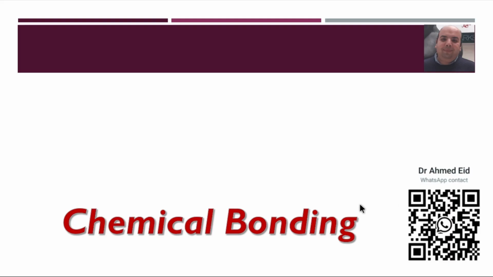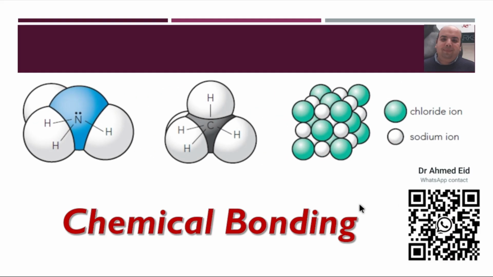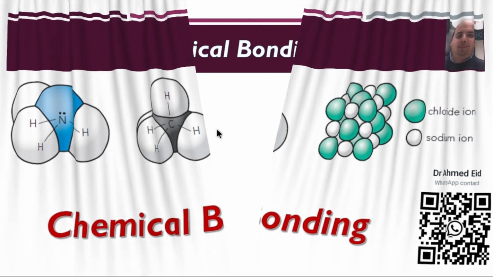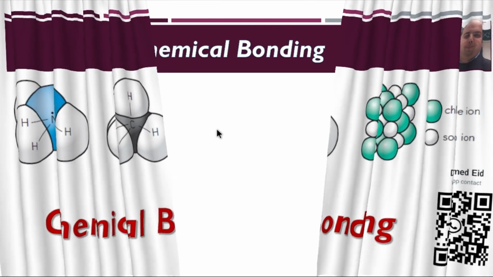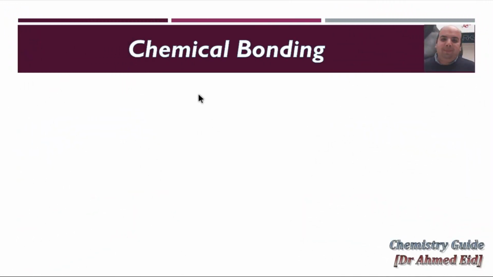Let's start talking about chemical bonding. If you check this picture, we have NH3, ammonia, a covalent compound. We have CH4, methane, a covalent compound also. We have sodium chloride, which is considered an ionic compound, and we'll talk about all of this, one of these during this session and the other during the next video. As we just mentioned, our topic today will be chemical bonding.